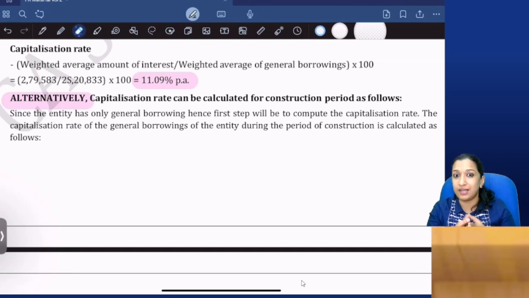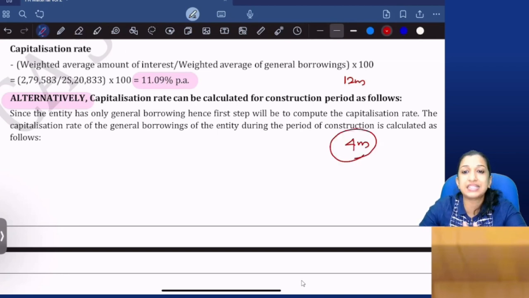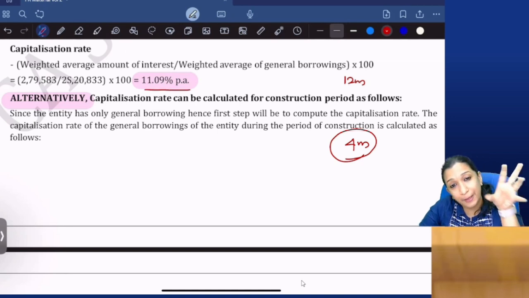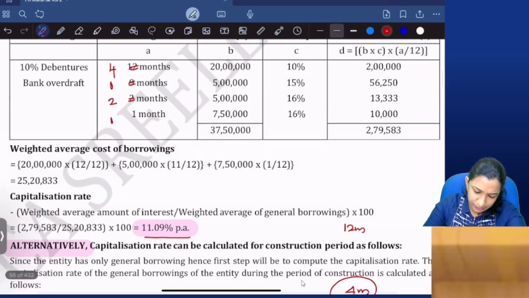However, this can also be done if you go through the study material, through the suggested answers, you can find another answer. I mean, calculated not for 12 months, calculated only for that 4 months construction period. This is 11.09% per annum. You could have calculated a rate for that 4 months. How? Same like